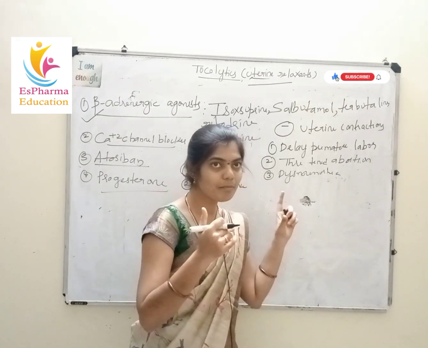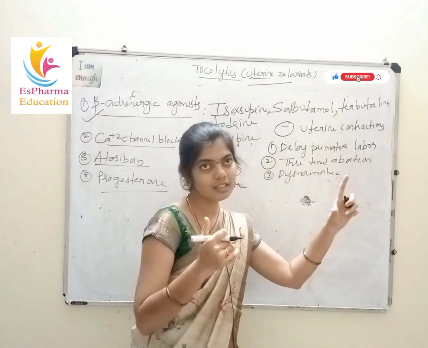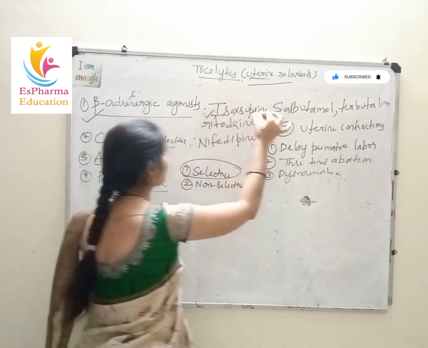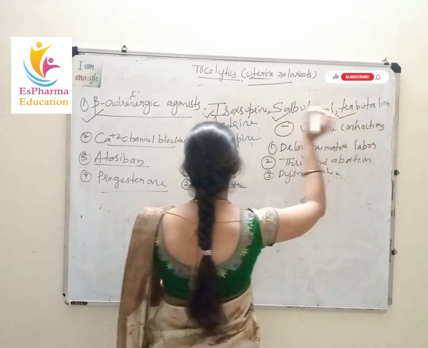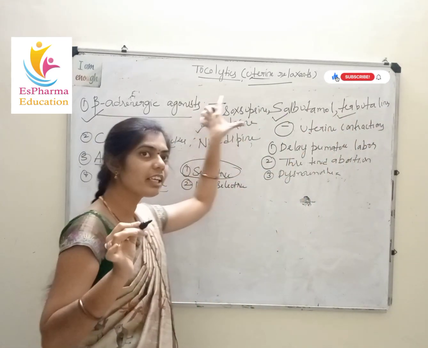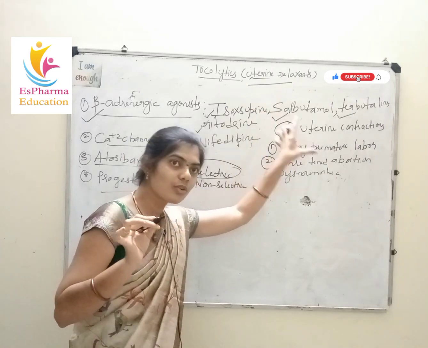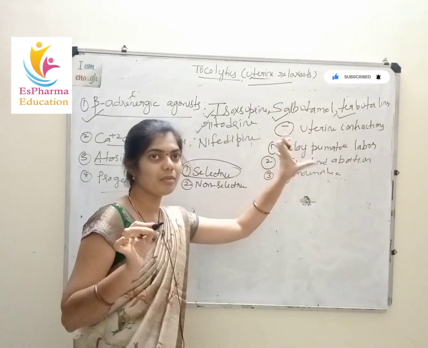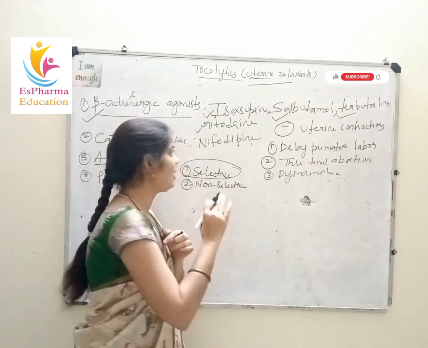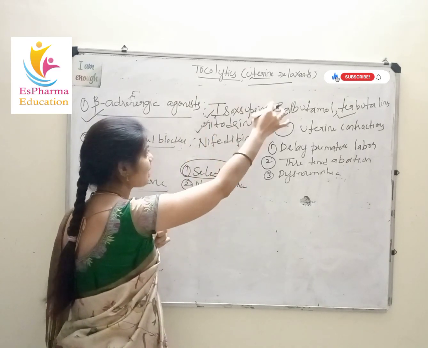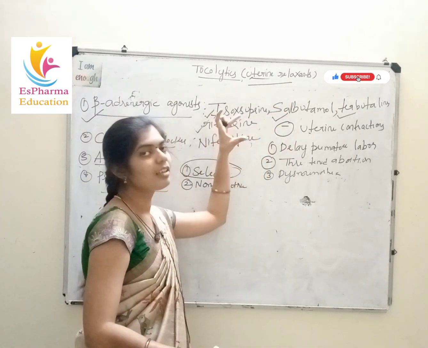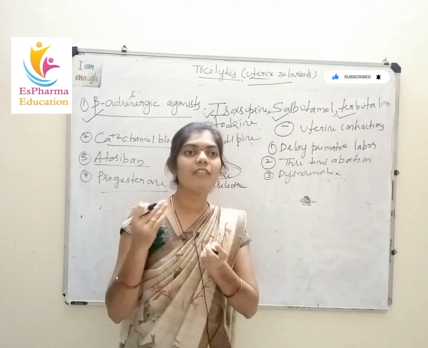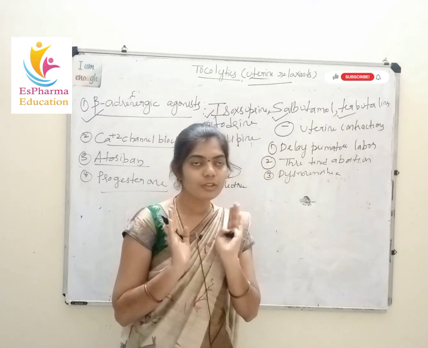The examples of selective beta 2 adrenergic agonists that come under tocolytics are isoxsuprine, salbutamol, terbutaline and ritodrine. We use all these 4 drugs to treat threatened abortion as well as to delay premature labor. These are the selective beta 2 adrenergic agonists used to relax our uterus.